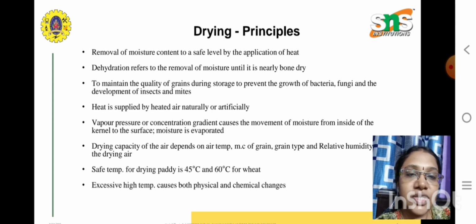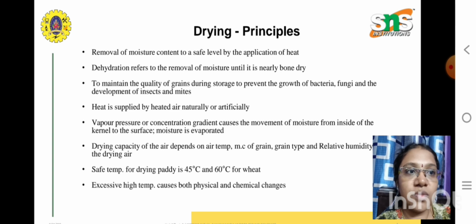So what happens during drying is the heat is supplied by either heated air, naturally or artificially. Due to that, the vapor pressure or the concentration gradient in the food material causes the movement of moisture from inside of the kernel to the surface. So at last, due to that principle, the moisture will get evaporated.